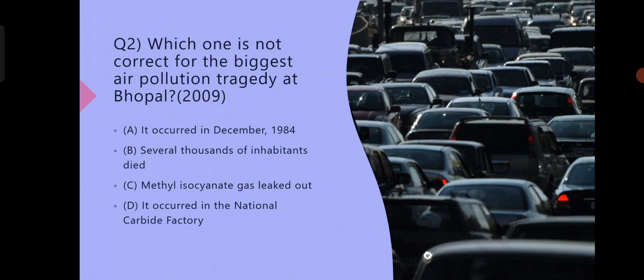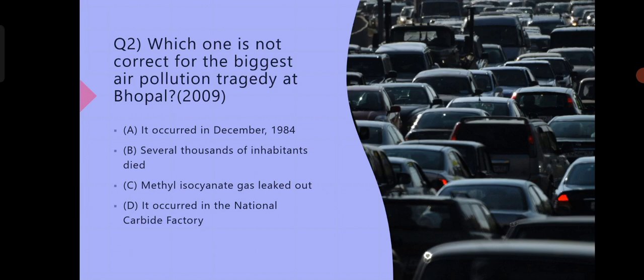So the biggest air pollution tragedy at Bhopal is known as the Bhopal disaster, which occurred on the night of December 2nd and 3rd in 1984. It is considered one of the worst industrial disasters in history. So our first option is correct. Now coming to the second one: several thousands of inhabitants died. The official death toll varies, but most sources estimate that thousands of people died immediately after the incident. So our second option is also correct.